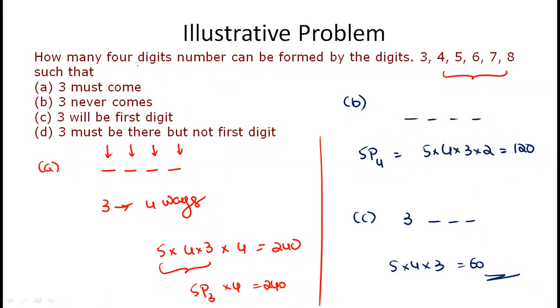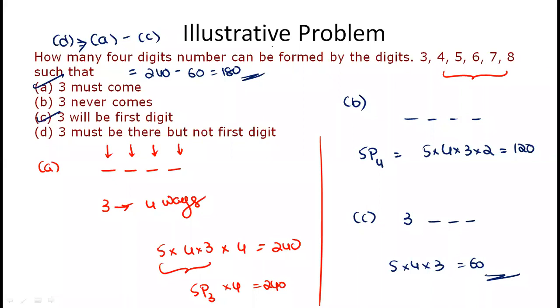Now this D question is nothing but A minus C. 3 must come, but not as the first digit, so option D is option A minus option C directly. 3 must be required, but 3 in the first digit we don't want, so we remove it. 3 must come means 240. 3 coming at the first digit place is 60, and if you remove that, that gives the case where 3 must be there but not as the first digit. That's 240 minus 60.